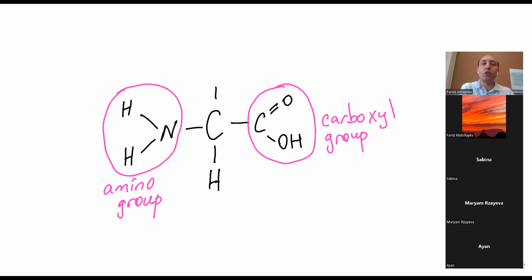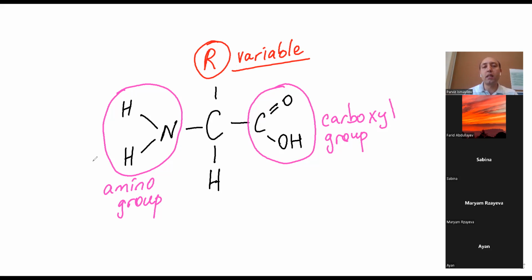So amino because of the amino group, and acid because of the carboxyl group. So amino acids. And in here, we are writing R. It's a symbol. What's R? R means that it is the variable part, which changes between amino acids. We are calling it the side chain. Guys, as you remember, there are 20 different types of amino acids.